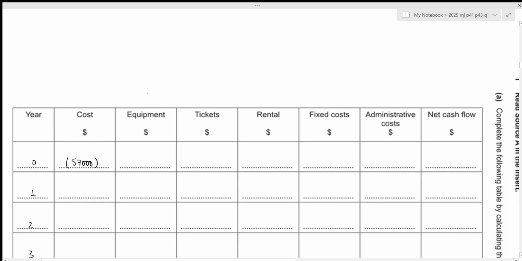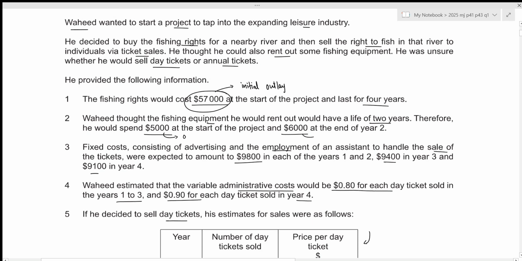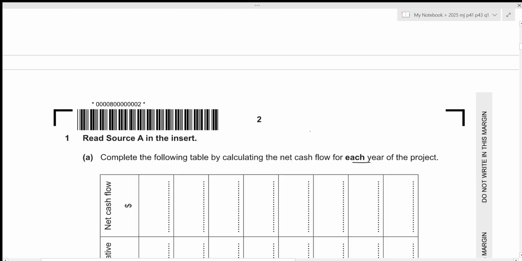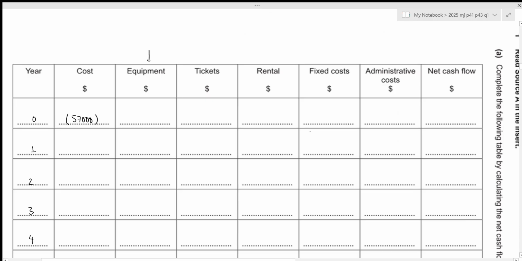Then we have equipment. For equipment as well, we have been given the information. The fishing equipment would have a life of 2 years. So we would have to spend 5,000 at the start of the project, so this will be included in year 0, and 6,000 at the end of year 2, so this will be included in year 2. Let's write it down. And we have to pay both of these values, so these will also be negative. 5,000 at the start of the project, then 6,000 at the end of year 2.